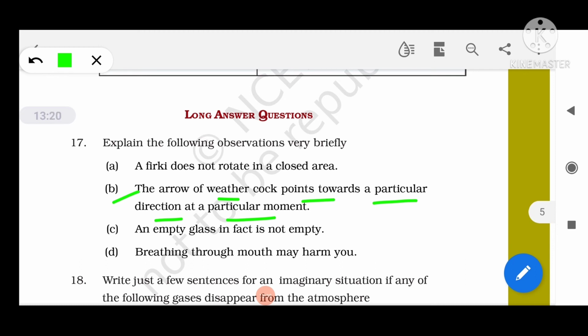So hence the arrow points toward the direction at a particular moment to show the latest direction of the wind movement. It is like this. Okay, this is the vertical pole and this is the arrow. Now in whichever direction the wind moves, the arrow turns in that same direction.